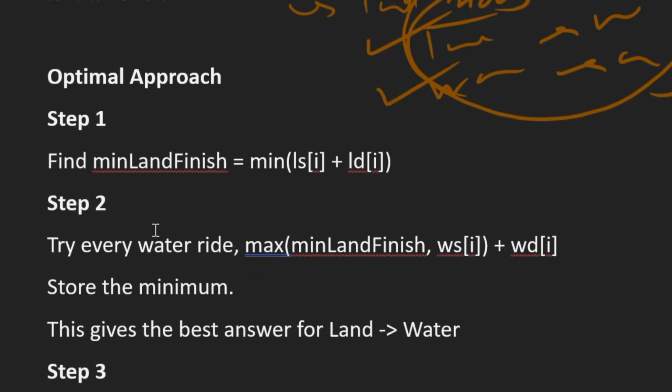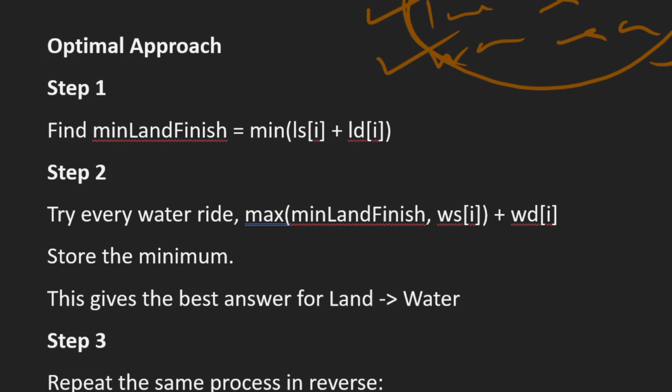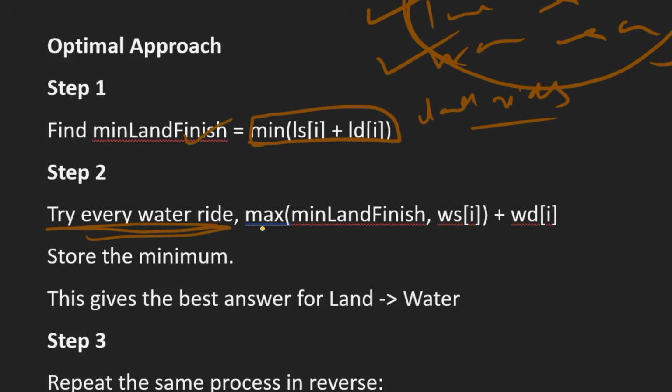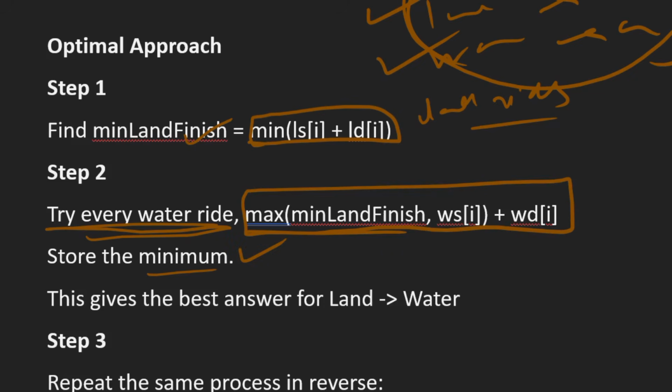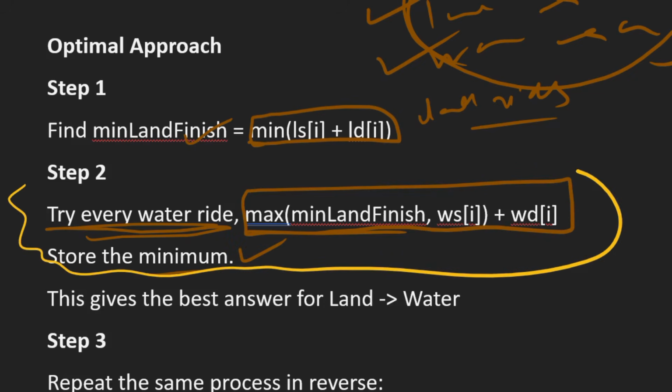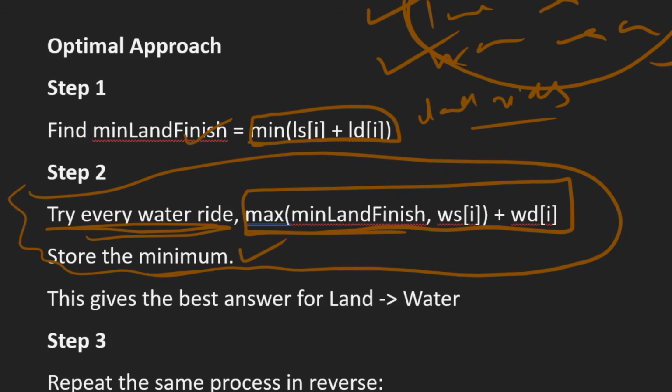So if we see the overall steps, step 1 is we will find the minimum land finish, that is the minimum of the start time plus duration for all the land rides. And then we try every water ride, and we take the minimum value of this. So this will give us the best answer for the land to water ride.